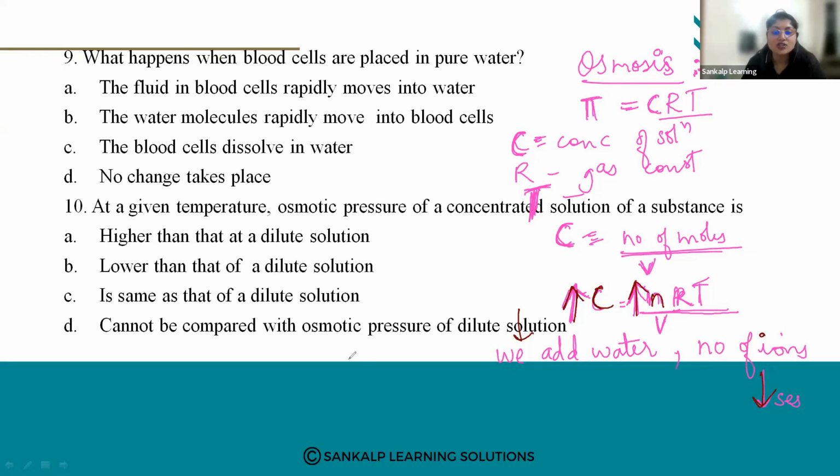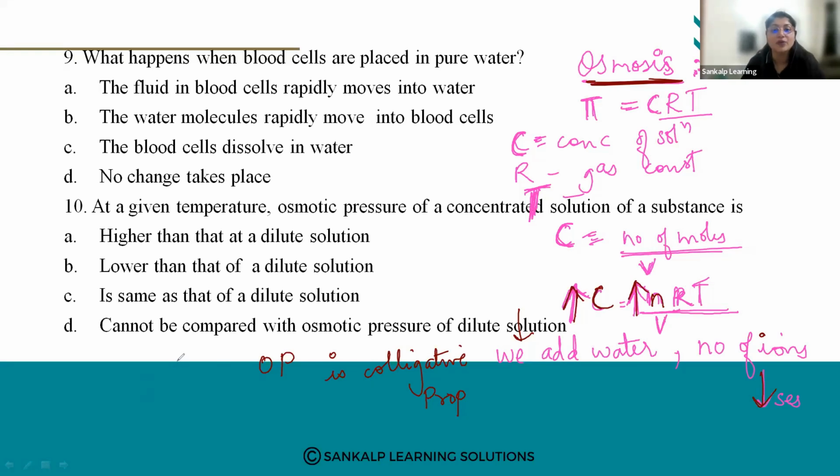Now, osmotic pressure. Osmotic pressure is a colligative property, right? What is a colligative property? It depends on the number of solute particles.